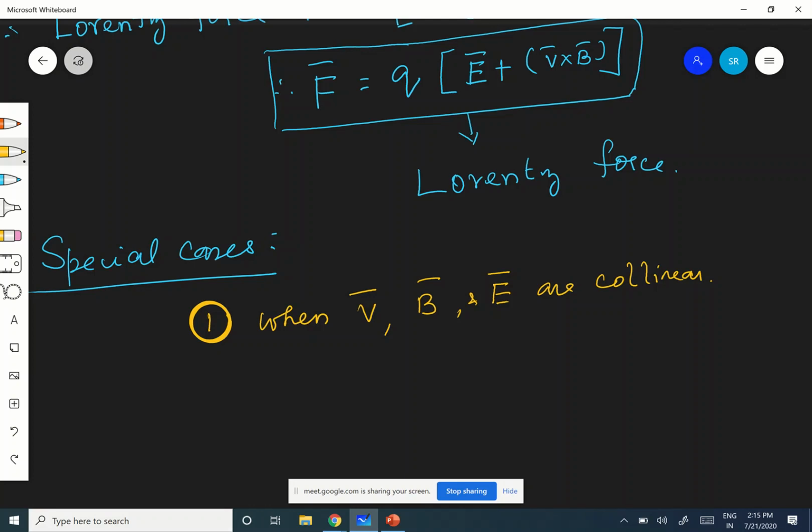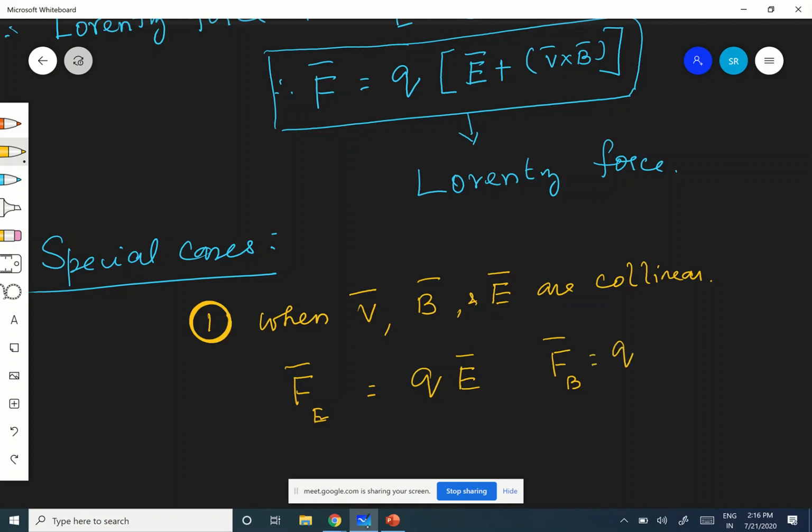Okay, therefore what will happen? We have already seen the electric component of the Lorentz force, that is equal to Q into E. This is the electric Lorentz force, right? We'll come back to it after. What is the magnetic Lorentz force? FB, that is equal to Q into V cross B.